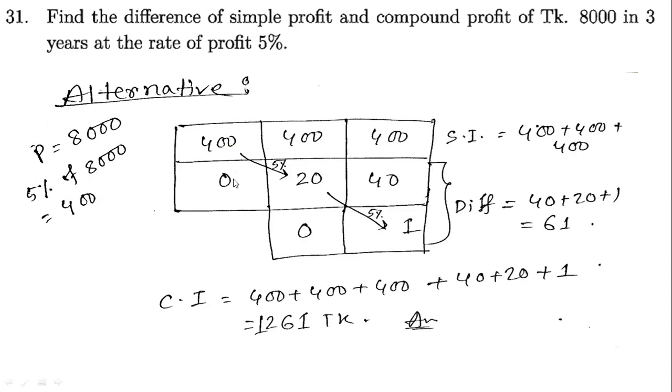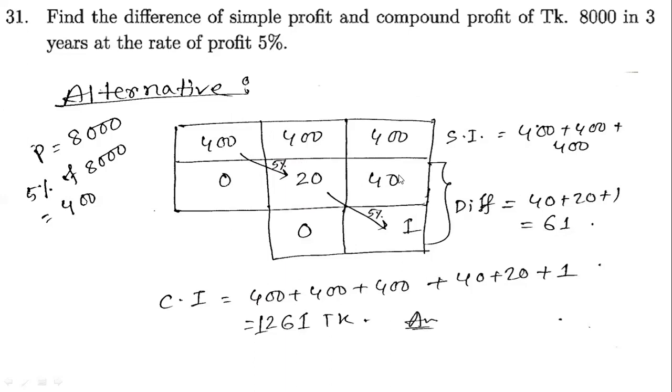Now I told you that for compound interest, the first row will be 0, and for the second you have to find 5% of 400, that will be 400 into 5 by 100. So the zeros are gone, 5 into 4, that will be 20. Again just multiply by 2 to find the next part. So this part multiplied by 2 gives you the second part.